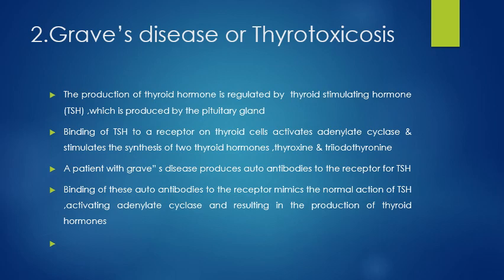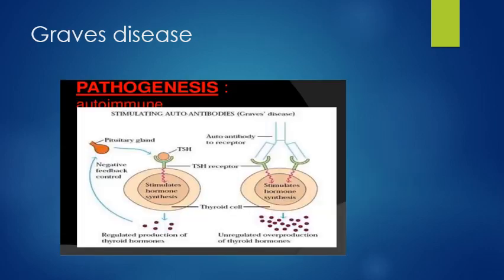A patient with Graves' disease produces autoantibodies to the receptor for TSH. Binding of these autoantibodies to the receptor mimics the normal action of TSH and activates adenylyl cyclase, resulting in the production of thyroid hormones.